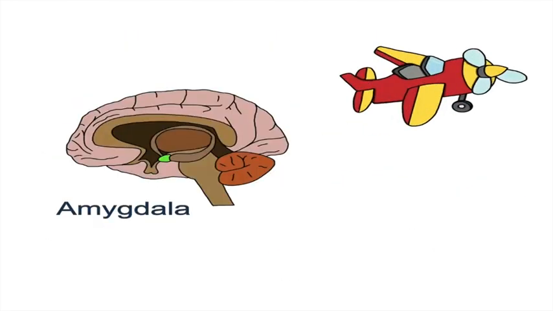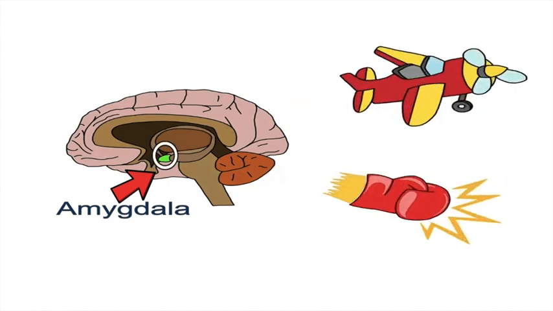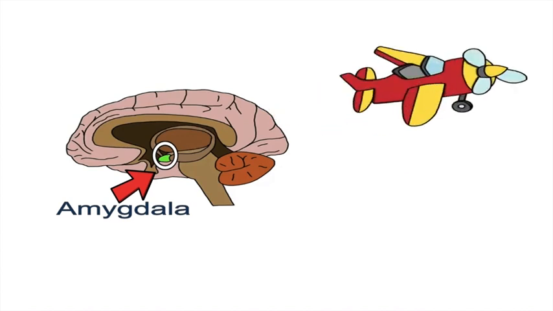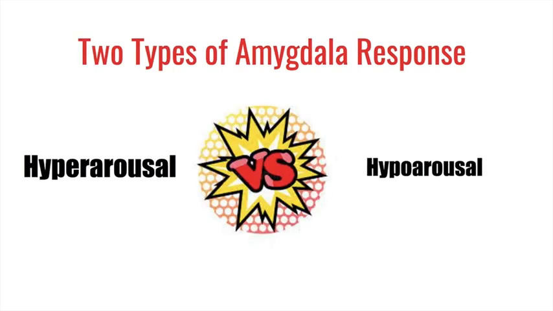The amygdala is a small, almond-shaped brain region with a big job. Responsible for assessment of threat-related stimuli, it initiates the fight-or-flight response. However, PTSD is not the result of one kind of amygdala malfunction, but two. These differences in amygdala response phenotype can be categorized as hyperarousal versus hypoarousal.